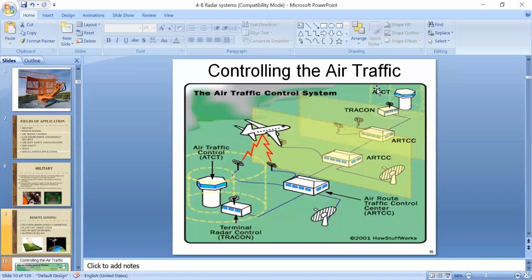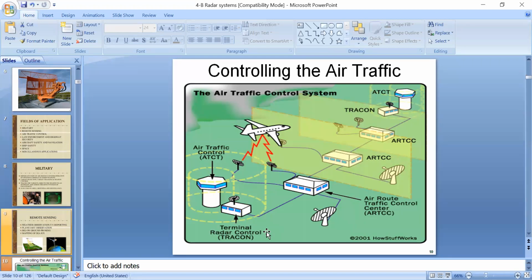One is controlling the air traffic. Okay, I will explain how radar controls the air traffic by using this figure. When you see this picture, a flight is going on in this way, and here we have several flights crossing their paths towards several centers. Here the main center is called the Air Route Traffic Control Center, and another one is the terminal radar control.